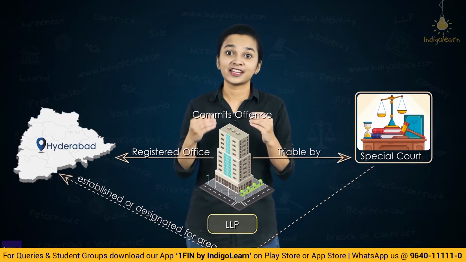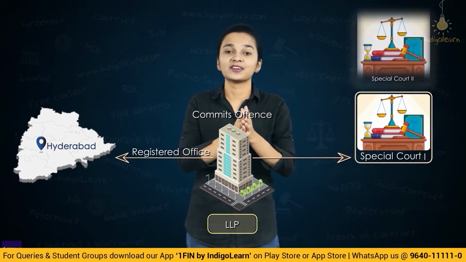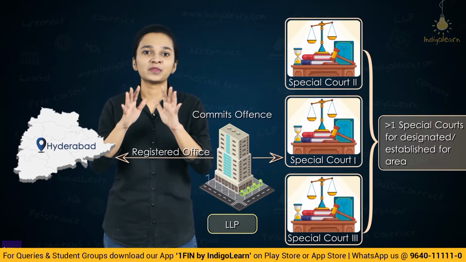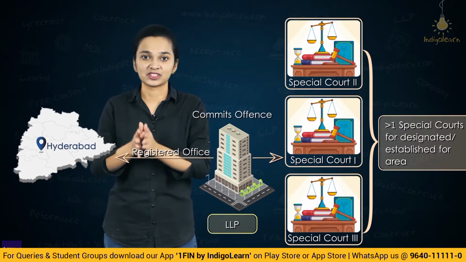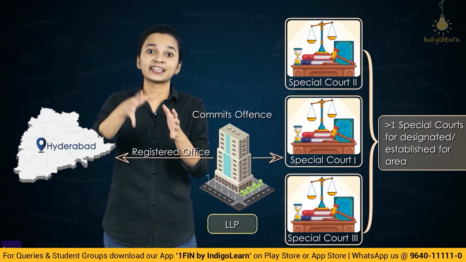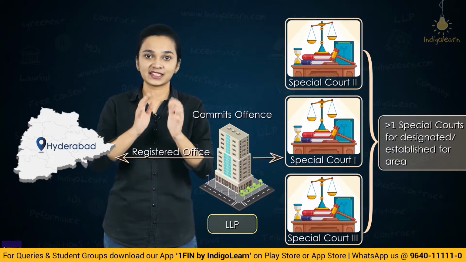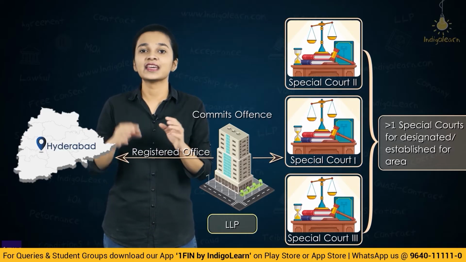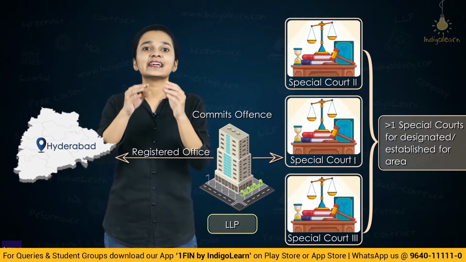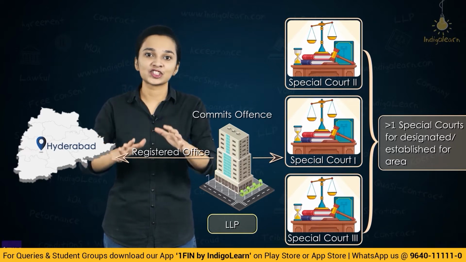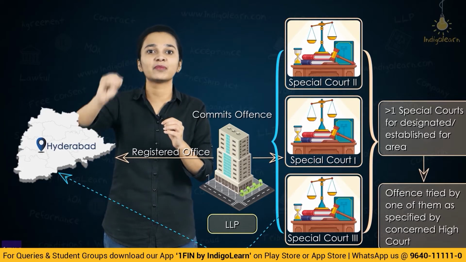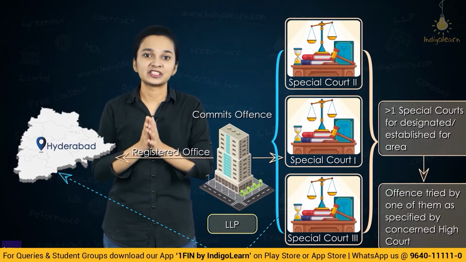Now what if there is more than one special court situated in that particular area? Which special court shall be approached? Say there are 3 special courts in Hyderabad. Now, which special court shall take care of this particular offence which has happened? In such a situation, any one of these special courts can try the offence, as per the directions of the concerned High Court, as specified by the High Court in this particular matter.